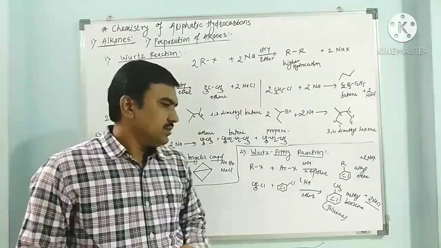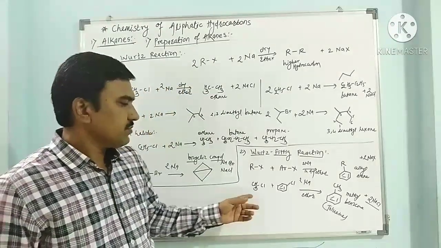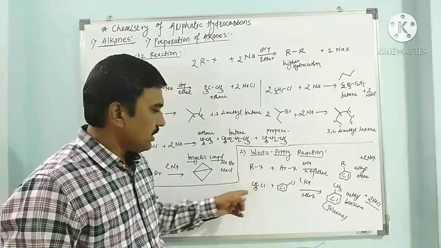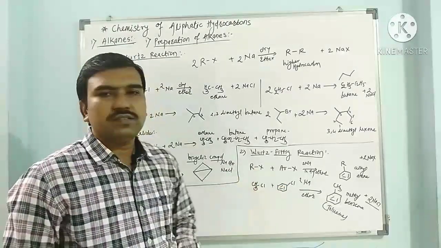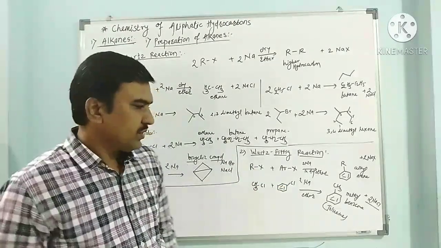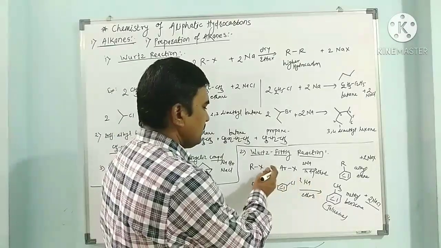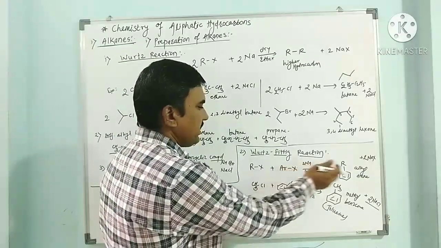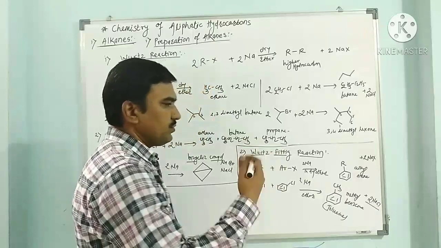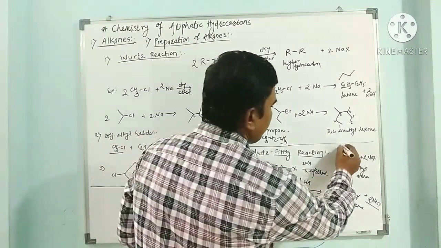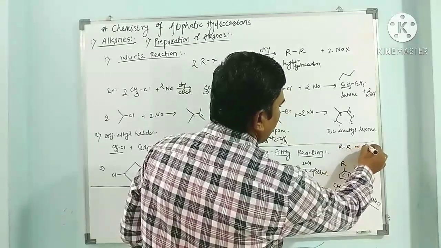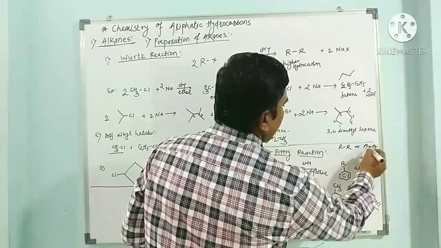Here again we may have hydrocarbons such as ethane, and again a biphenyl compound. When the alkyl halide and aryl halide combine with each other, we can have a mixture of products such as R-R or Ar-Ar, that is biphenyl.